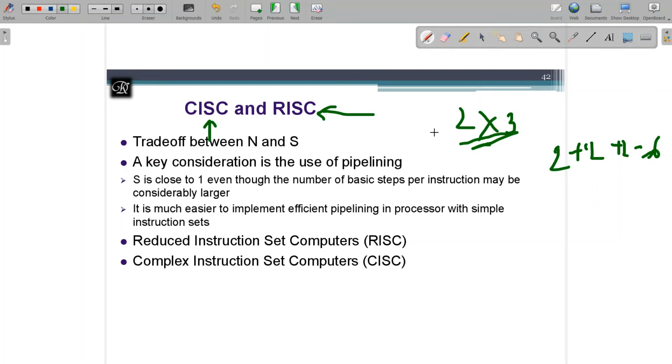Either we are going to increase the value of n, or we are going to reduce the value of n, which is going to play a major role. We have already seen n and s are going to play a major role in improving the performance of the given program.